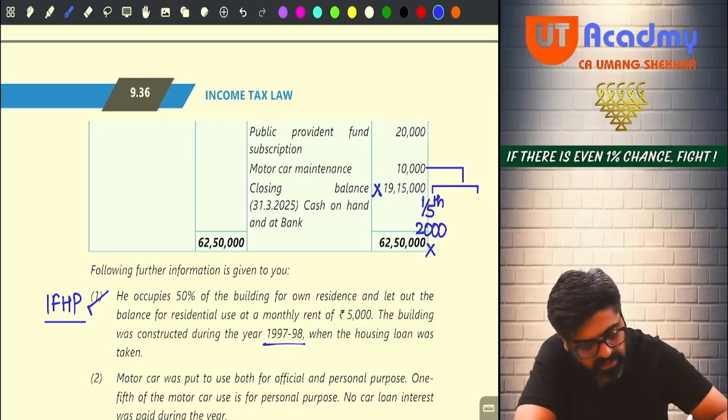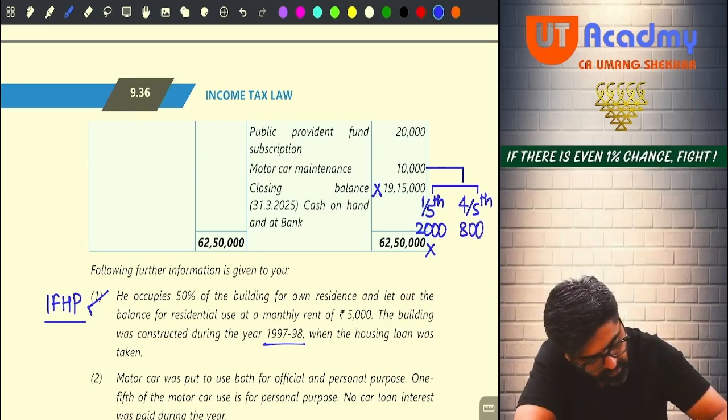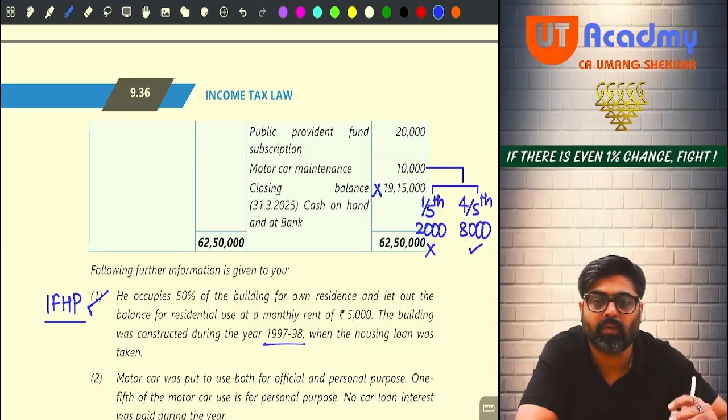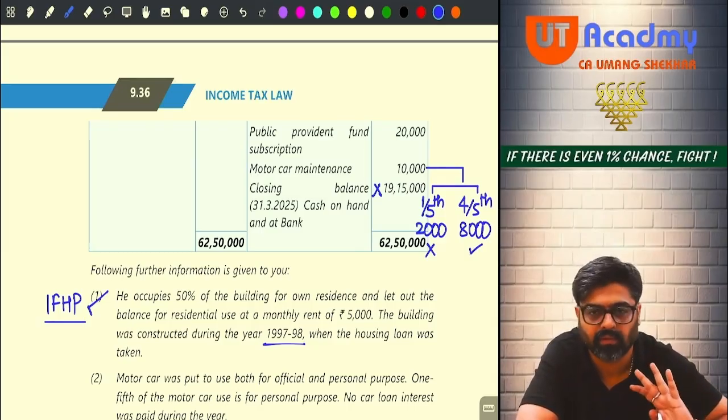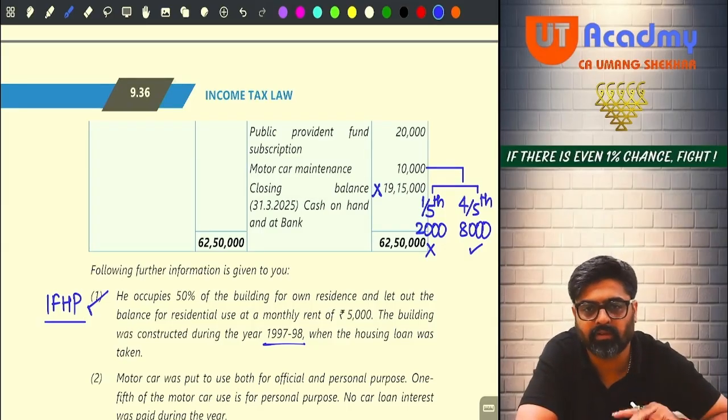Will not be allowed as a deduction under PGBP head. And can I say the balance 4/5 use is for business? So 4/5 is how much? 8,000. So whenever I'll be calculating my PGBP income, I cannot take the entire deduction of 10,000. I will be taking only 8,000. 2,000 will be disallowed. So 2,000 has to be added to the profit.